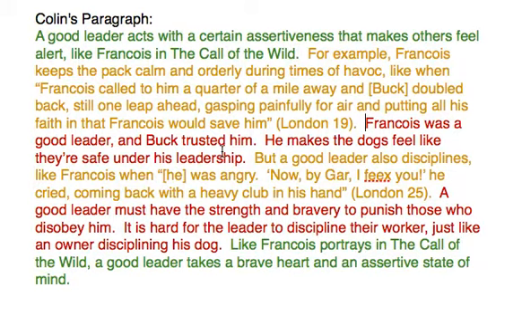Francois was a good leader and Buck trusted him. He makes the dogs feel like they're safe under his leadership. Both of these red sentences should prove how your yellow, or your quote, proves that your topic sentence is true. So these two sentences prove how a good leader acts with a certain assertiveness that makes others feel alert.